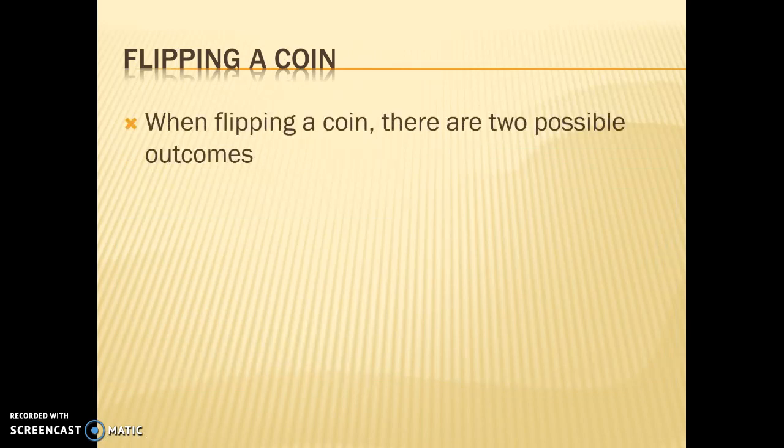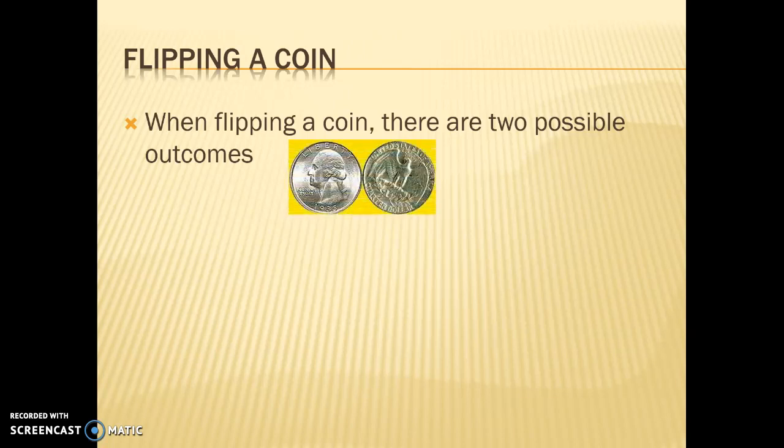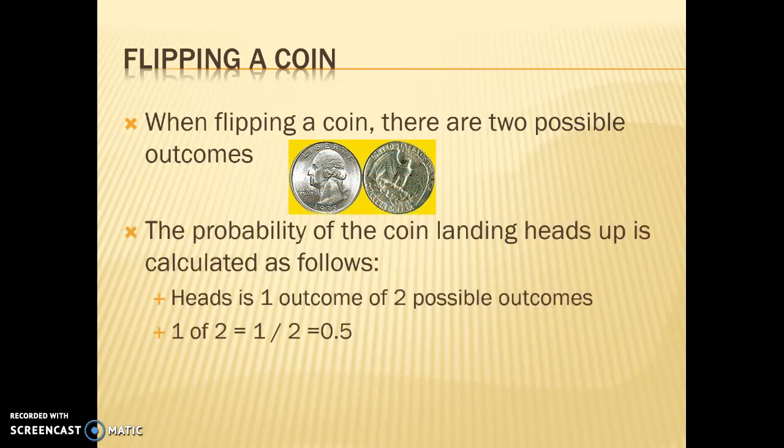You flip a coin. Assuming it's a fair coin, assuming there's no problems with it, when you flip a coin, there are 2 possible outcomes. What are those possible outcomes? Pretty obvious. Heads or tails. That's it. So we can calculate probabilities.